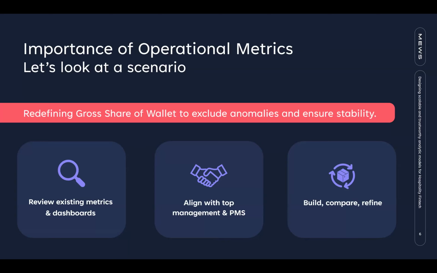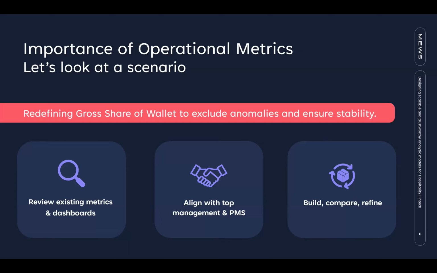In case there are some discrepancies, we should look into them and we could potentially find uncovered cases, or we could find some gaps with the old logic. In our case, for example, I wanted to give you an example. We did this with the gross share of wallet. For the people that haven't worked with Fintech data before, what this metric means is all the volume that is processed by Muse, in our case, that we get a commission from, versus all the volume that is processed in the properties.